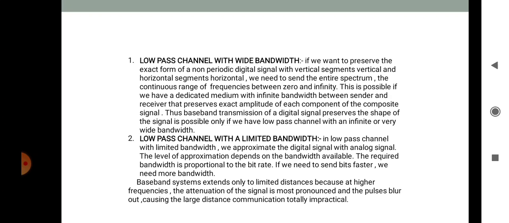So these are the low pass channels with wide bandwidth and with limited bandwidth. First is wide bandwidth. That means here we pass the infinite bandwidth between sender and receiver. But in the case of limited bandwidth, we send the approximate digital signal with an analog signal.